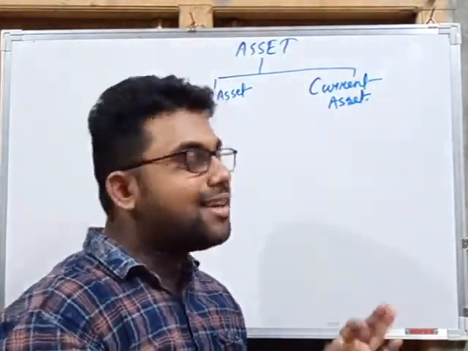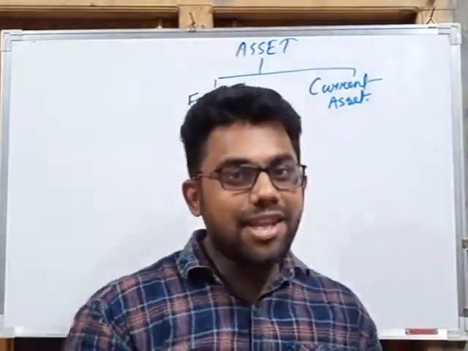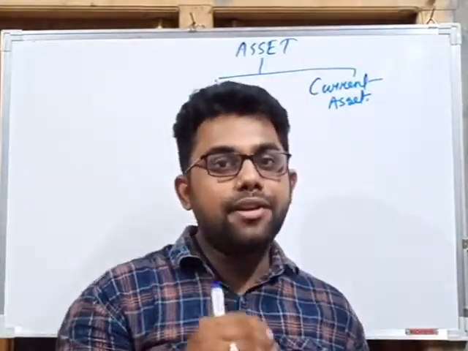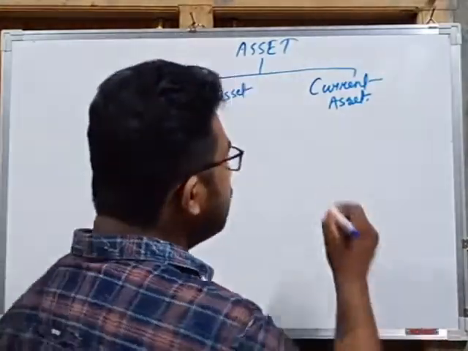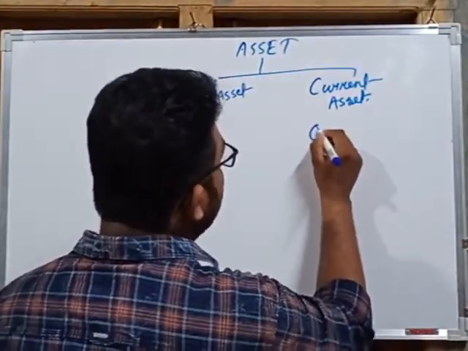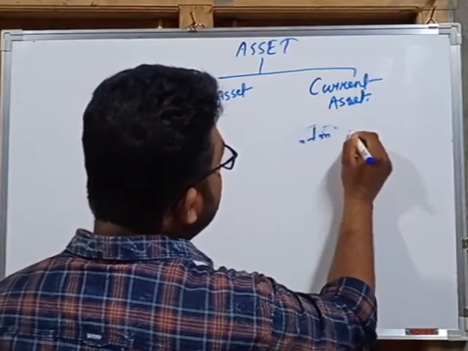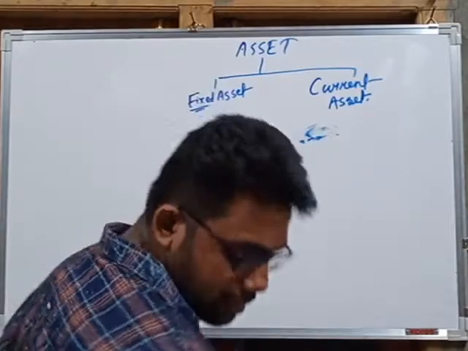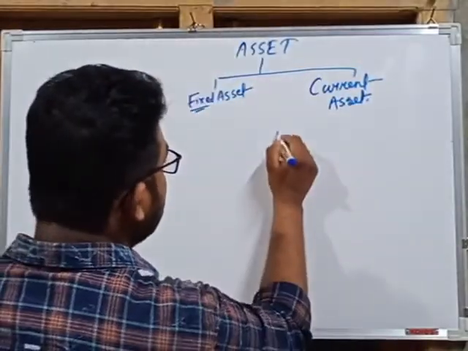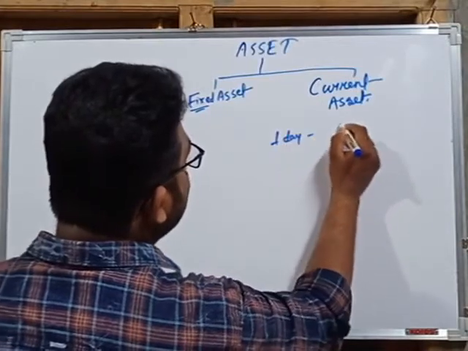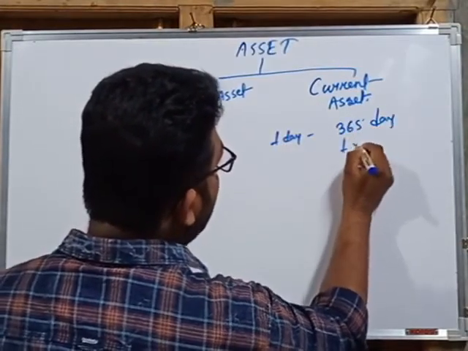Clear? Current assets means those assets which are used by the business for a short period of time, or for a period of maximum 1 year. That means from 1 day to 365 days, that is, for a period of 1 year.